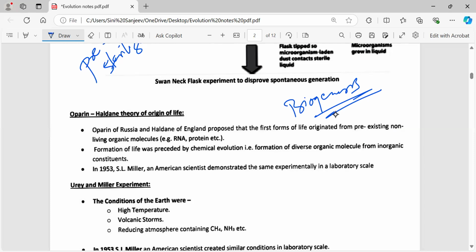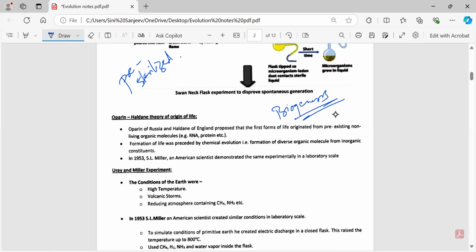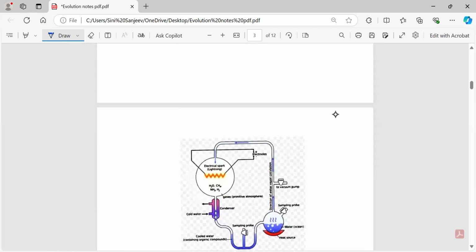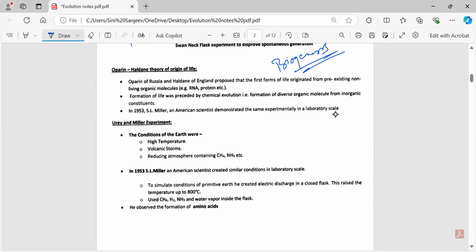Then the next theory that came is called the cosmic theory. Just write it over here. Cosmic theory. This theory is also known as the theory of panspermia.